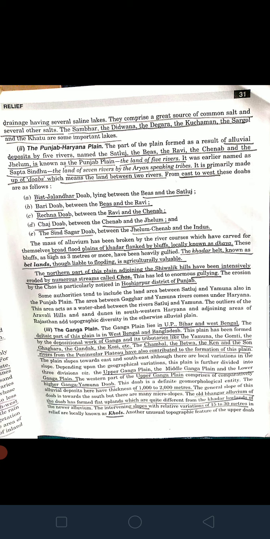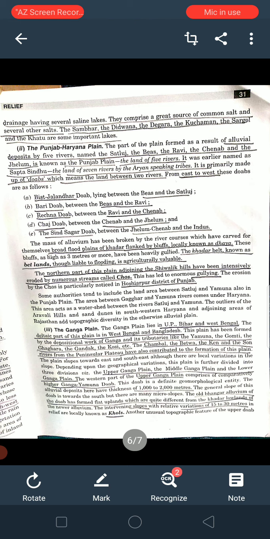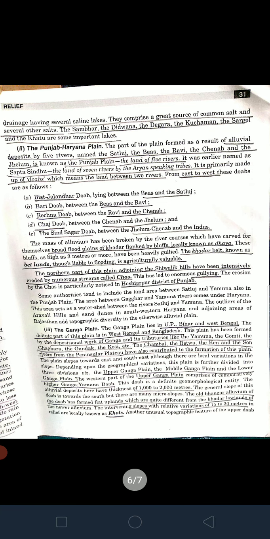So from east to west, these doabs are Bist Jalandhar, between the Beas and Satluj. Okay, focus on the name. The name is itself formed by the names of the rivers themselves. Bist means Beas and Satluj. Bari Doab means Beas and Ravi. Then Rechna means Ravi and Chenab. Then Chaj, that is Chenab and Jhelum. Next is the Sindh Sagar Doab, between Jhelum, Chenab, and the Indus. So these were the important doabs which form this plain of Punjab and Haryana.